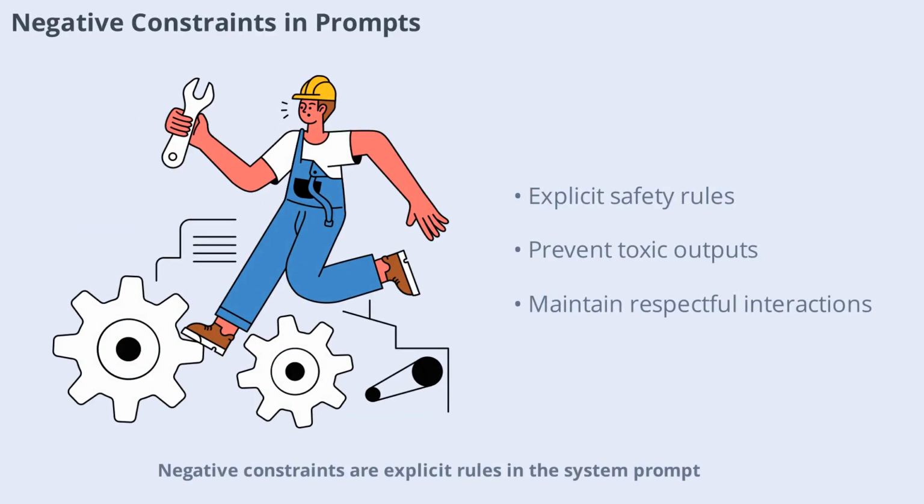Negative constraints are explicit rules in the system prompt that prevent the AI from generating toxic or inappropriate content. For example, a chat moderation system might instruct the model never to match a user's aggressive tone or generate insults, regardless of the input. These constraints are vital for maintaining safe and respectful interactions.